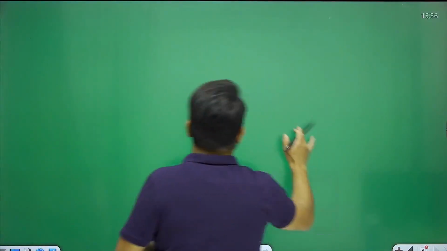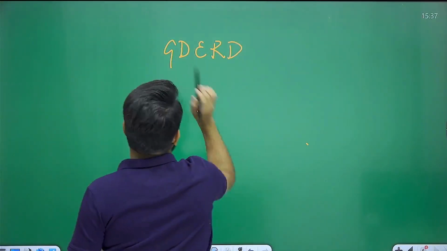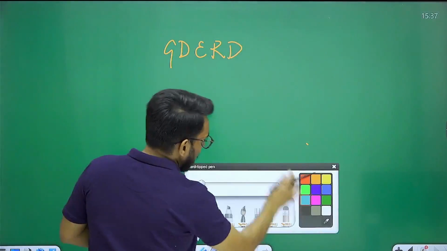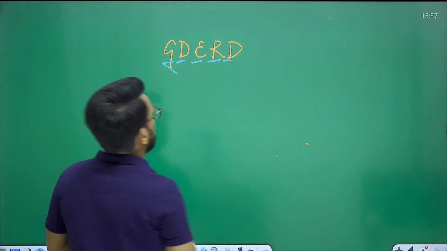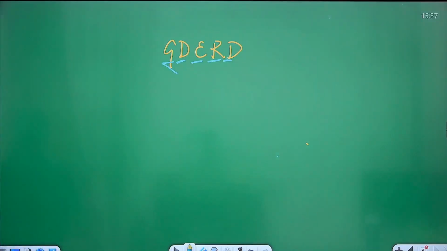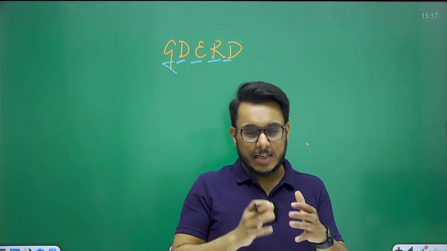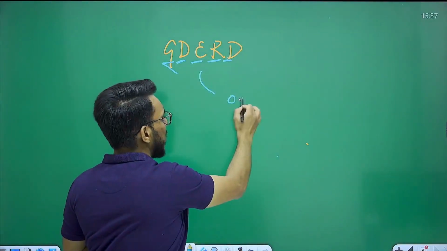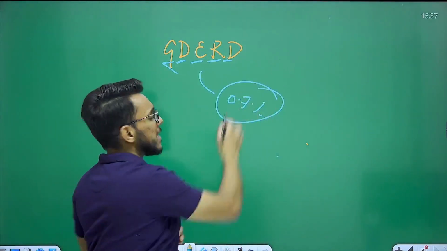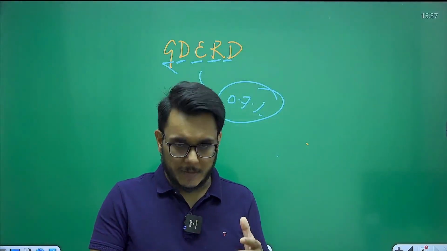There is a concept called GERD, Gross Domestic Expenditure on Research and Development, which means how much portion of your GDP you are spending on R&D. India's GERD is 0.7%. It means we spend the equivalent of 0.7% of our GDP on research and development.